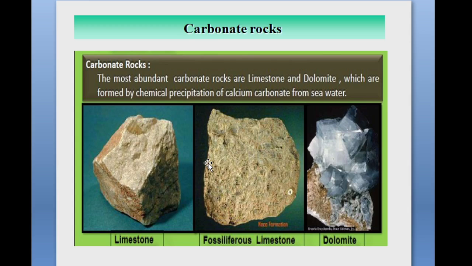In the figure you can see the limestone, then the dolomite. These are the examples of carbonate rocks.